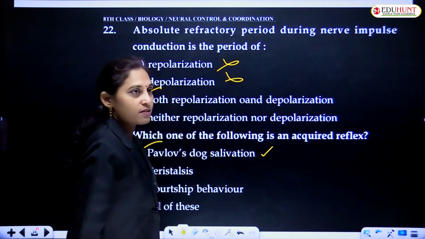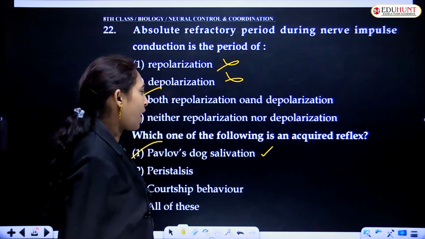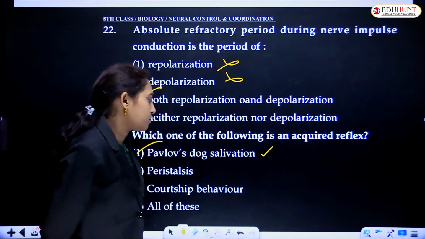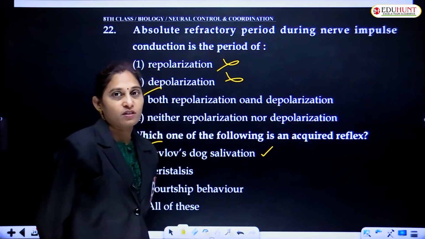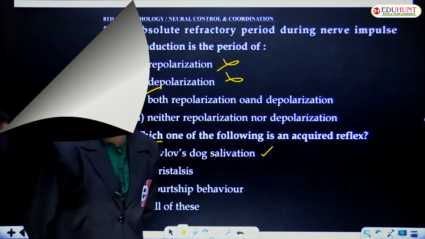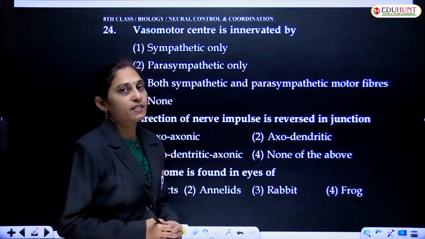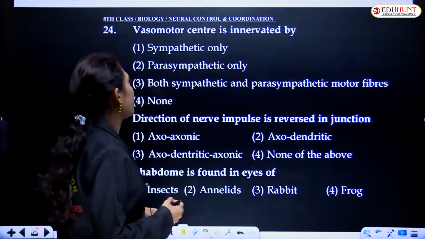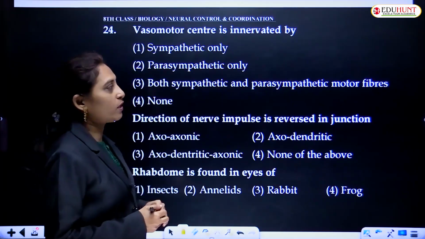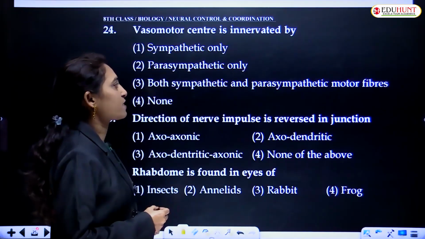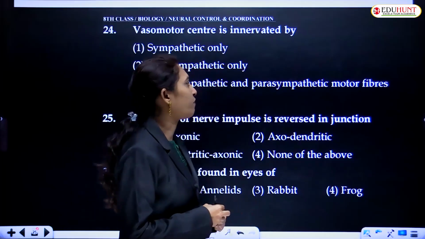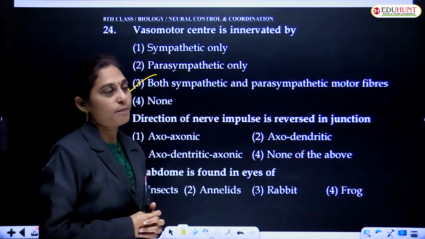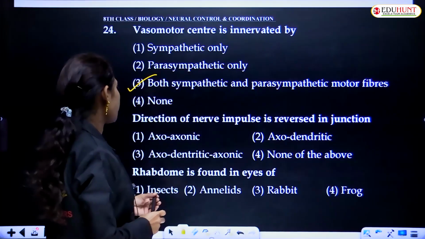Pavlov's salivation is an acquired reflex. So the correct option is Pavlov's dog's salivation, that is oozing saliva. Vasomotor center is innervated by sympathetic nervous system only, parasympathetic nervous system only, both sympathetic as well as parasympathetic motor fibers, or none. So the correct option is both sympathetic and parasympathetic nervous system.